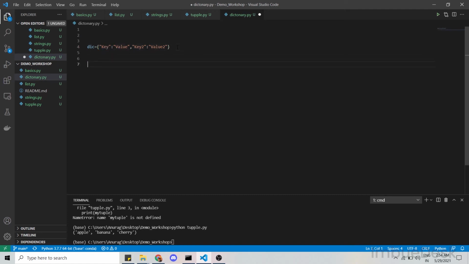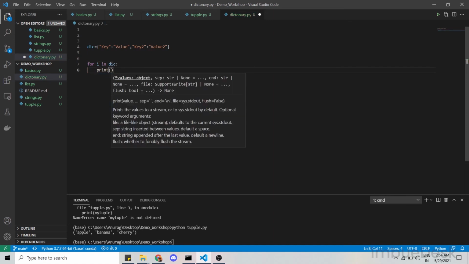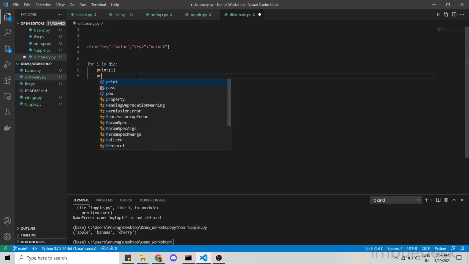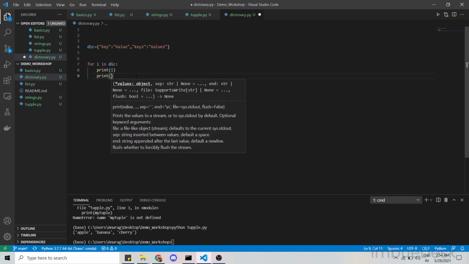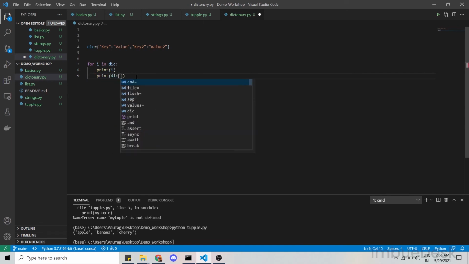Now in order to print it, for i in dictionary, with indentation, print i and print dictionary of i. So saving it. One will print the key and one will print the value.